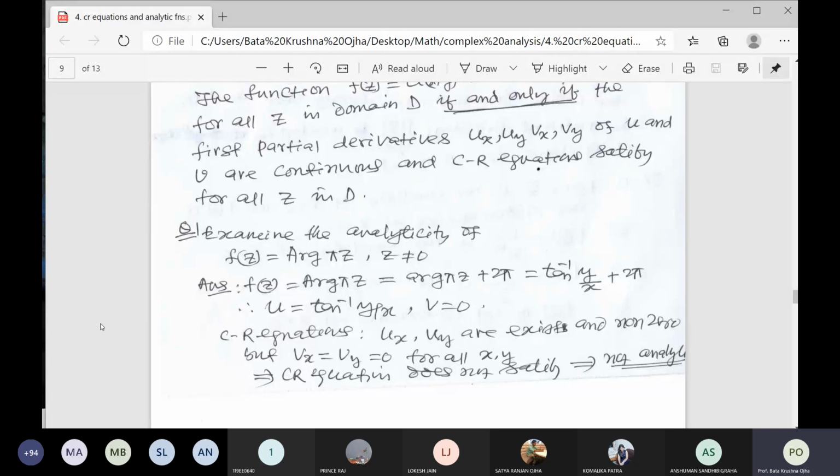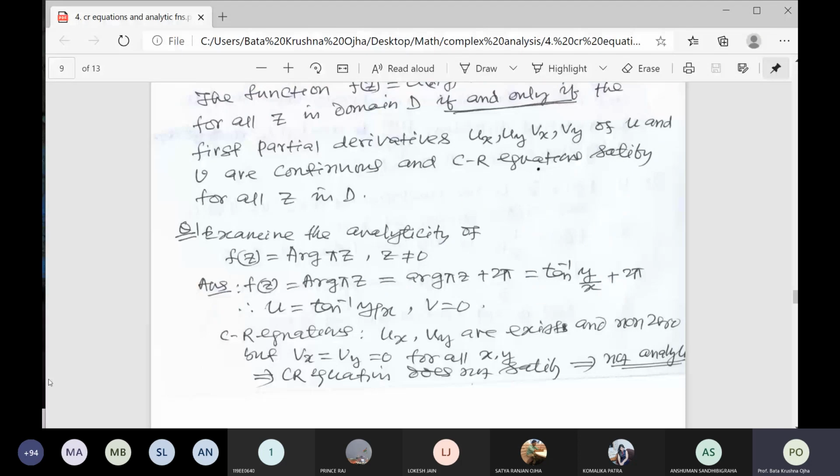So this represents the principal value of the argument of z, the smallest integral value of the argument. So examine whether this function is analytic or not.